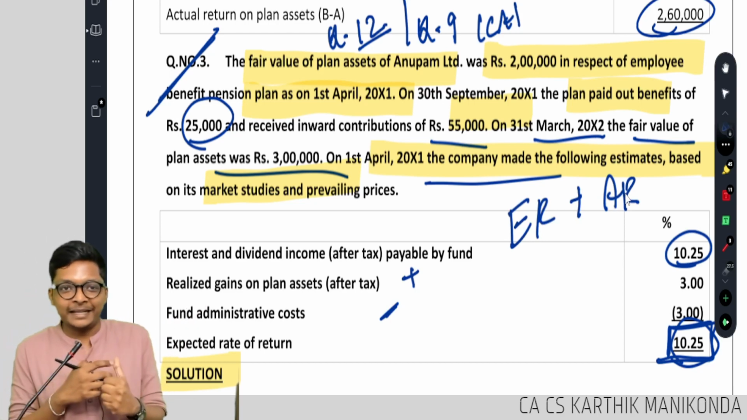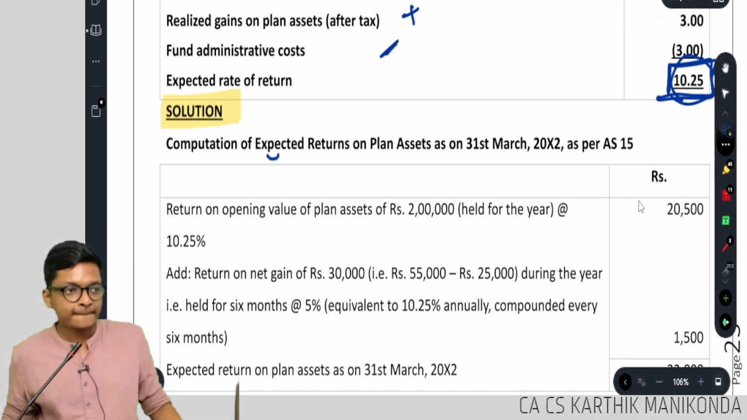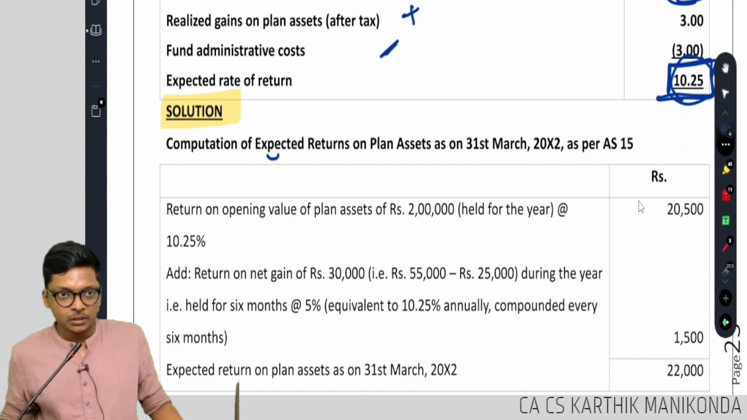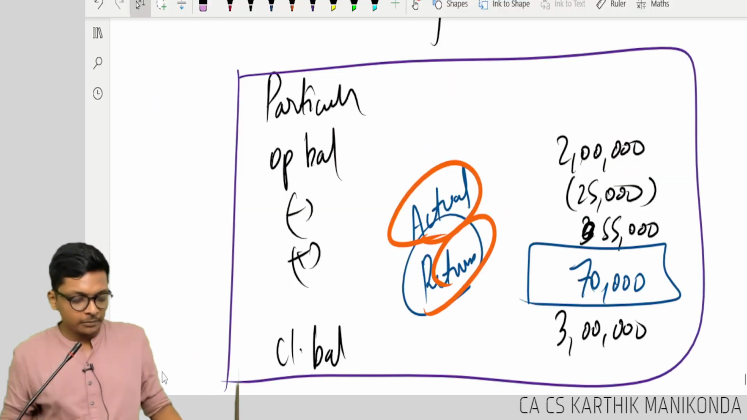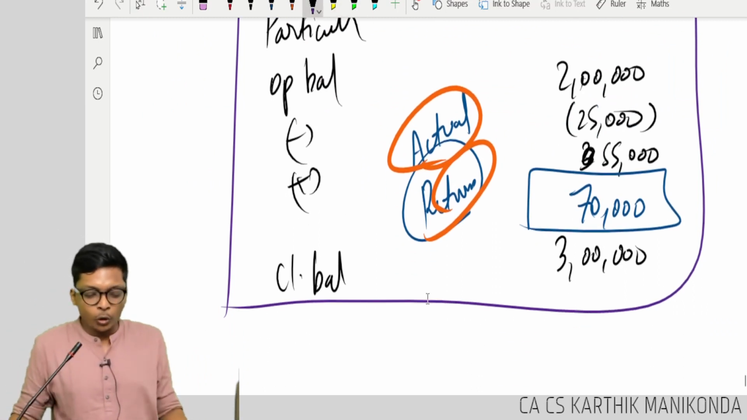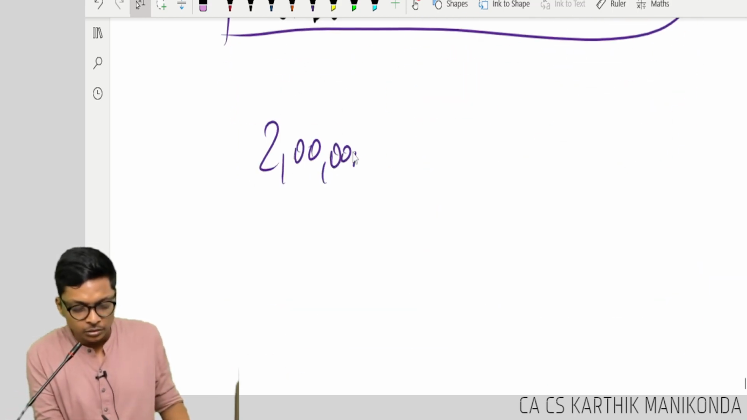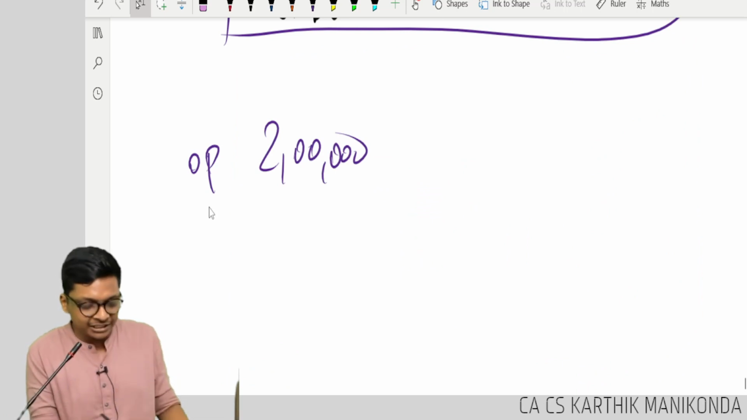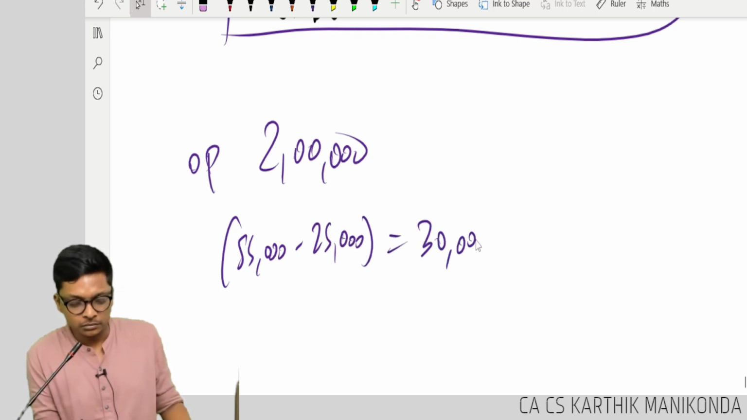So calculate expected and actual. Actual we found out. How to find expected? My expected will basically be, I'll do for this sum. Opening balance is 2 lakhs. During the year additions is plus 55 minus 25,000. So net increase is 30.